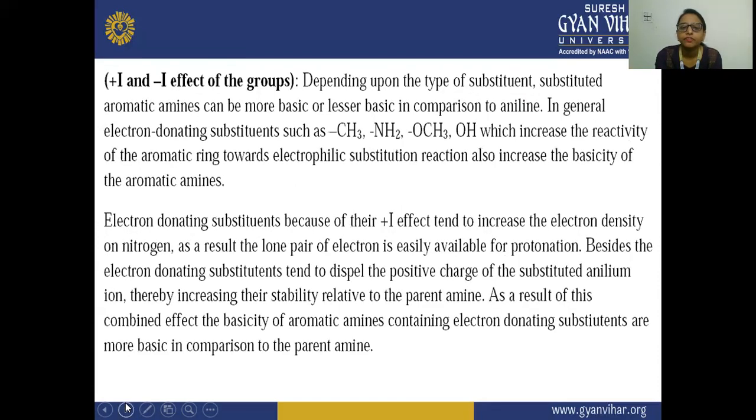So depending upon the type of substituent, plus I and minus I effects make a substituted aromatic amine more basic or less basic in comparison to aniline. Electron donating substituents increase the reactivity of the aromatic ring, and because of the plus I effect they tend to increase the electron density on the nitrogen. As a result, the lone pair of electrons is easily available for protonation.